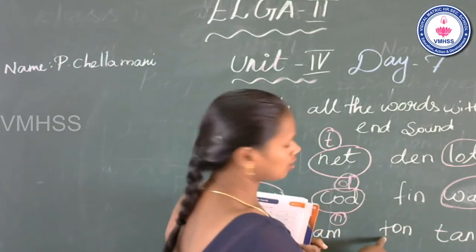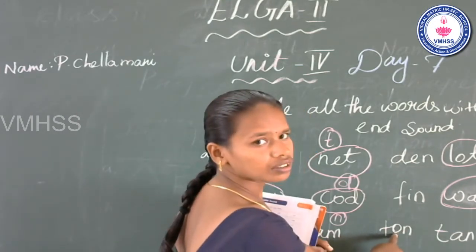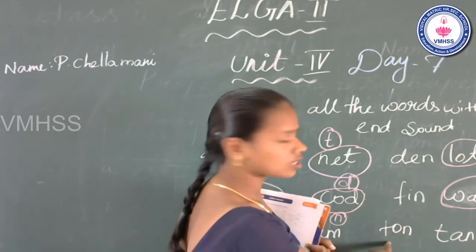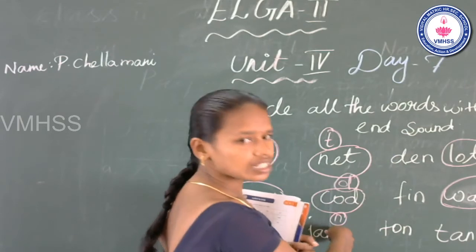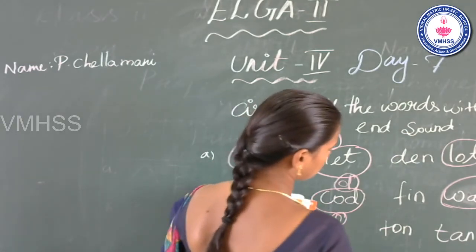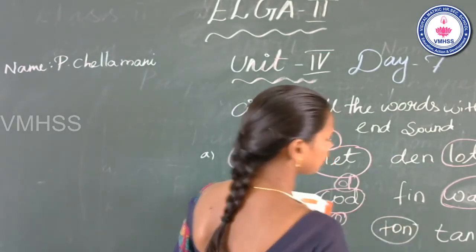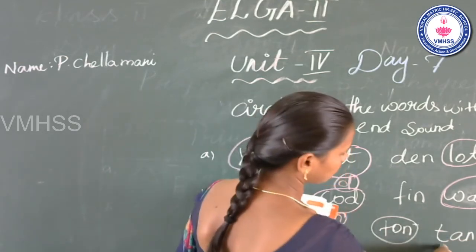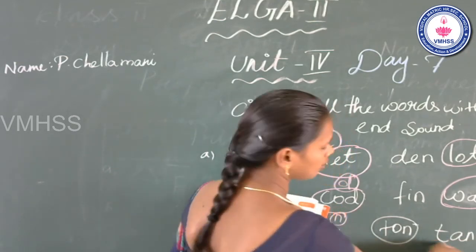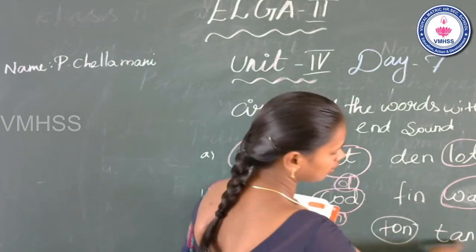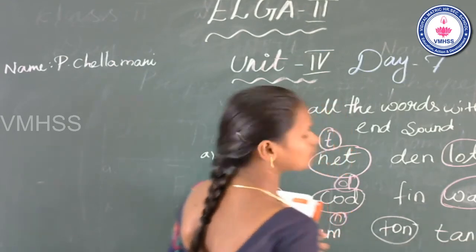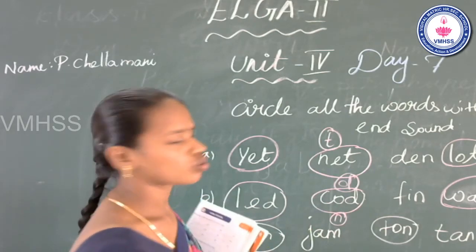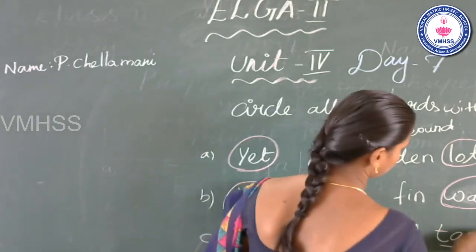Beginning t, middle a, end in. This word have end sound in. Yes, you can circle it. Next, tan. Next word, tan. Beginning t, middle a, end in. This word have end sound in. Yes, you can circle it.